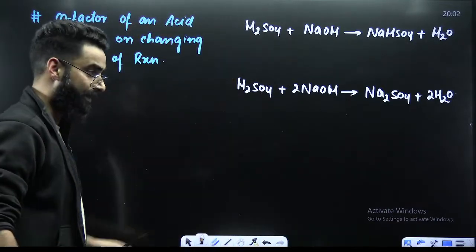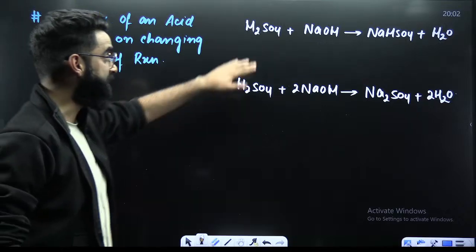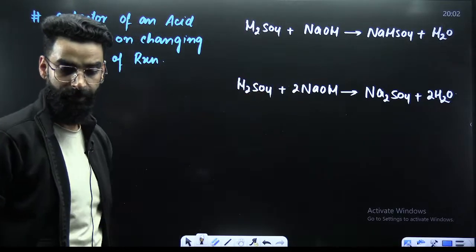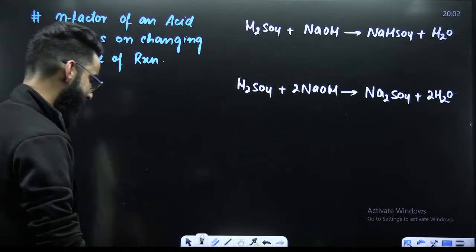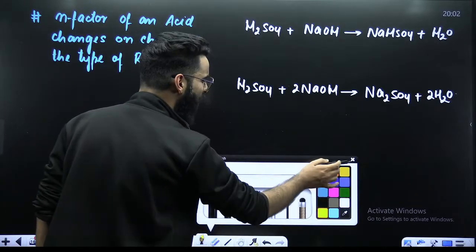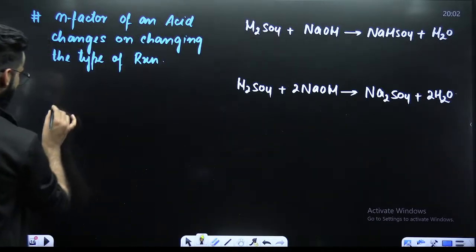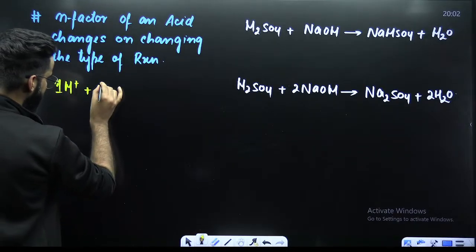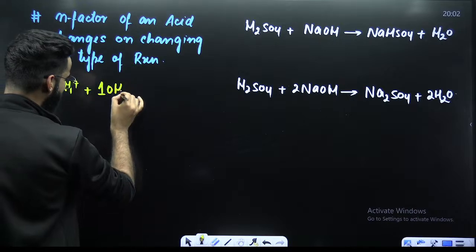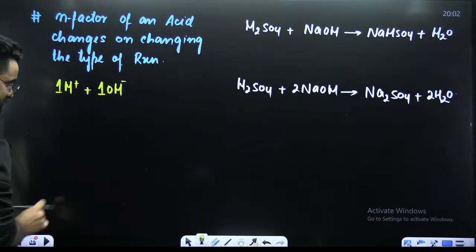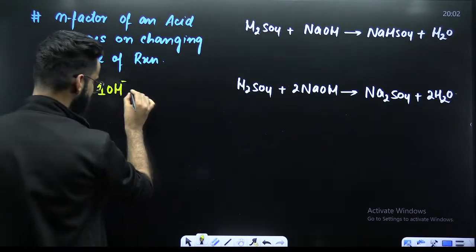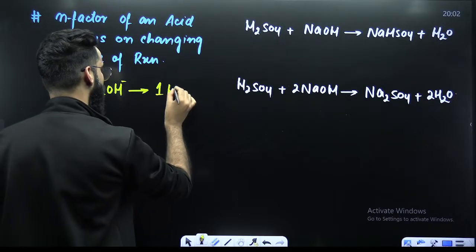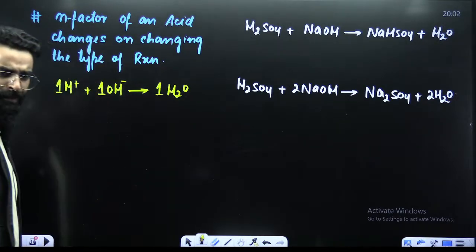Okay, understand now. Over here, my dear students, I've taken 2 reactions. Now look carefully at what exactly I'm going to say. First of all, there is something which I believe all of you would already know. When one H positive and one OH negative interact, they lead to the formation of one water molecule, right?